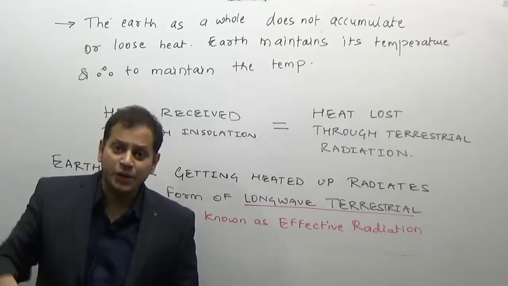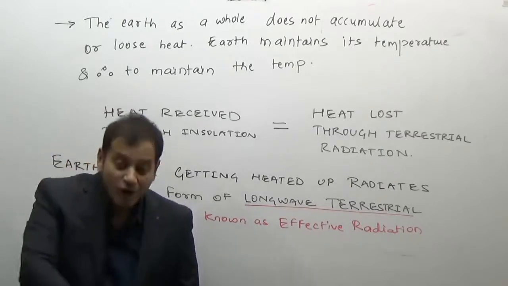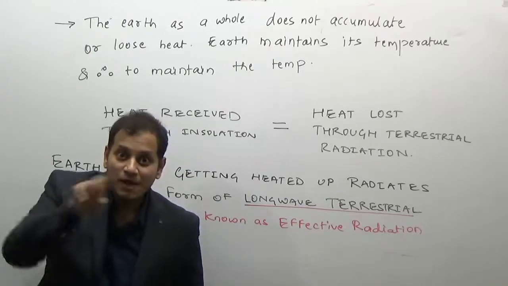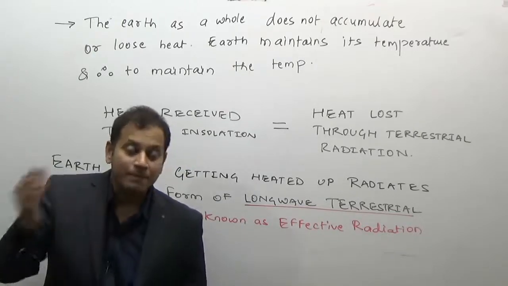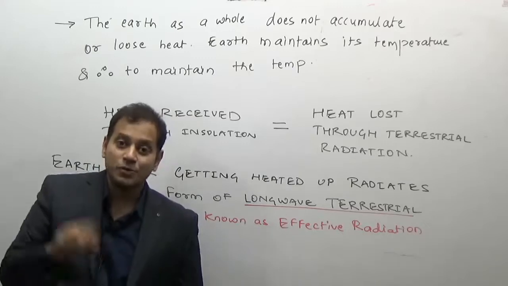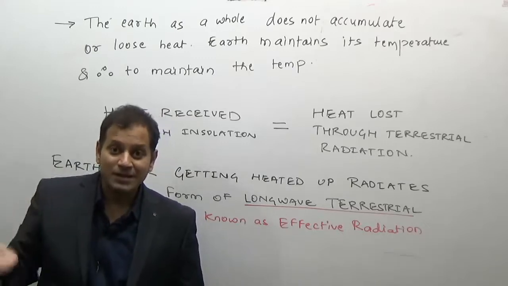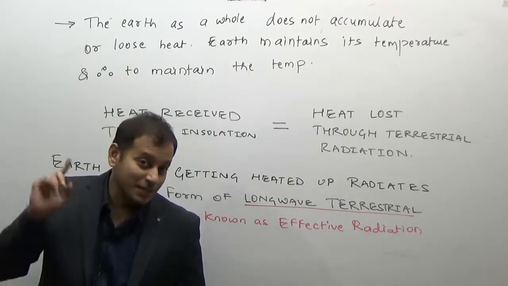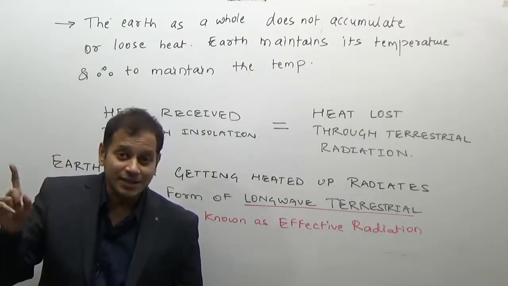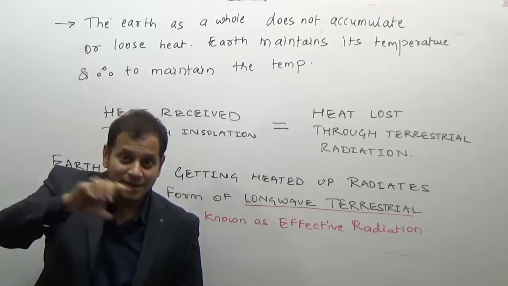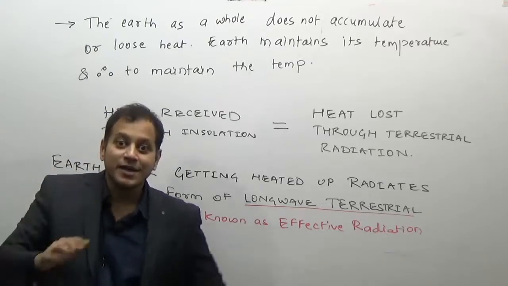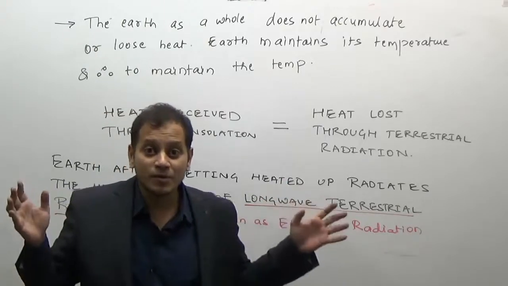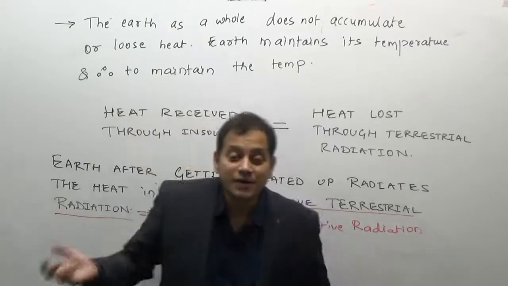Now, why is it called effective radiation? It is because of this radiation, the long wave terrestrial radiation, that the lower part of the atmosphere, where we are living, the troposphere, is getting heated up, because most of the gases are transparent to incoming solar radiation, but they are opaque to outgoing terrestrial radiation. They trap the terrestrial radiation, reflect it, re-reflect it. It does not allow the terrestrial radiation to escape, heating up the lower atmosphere, and therefore it is known as an effective radiation.